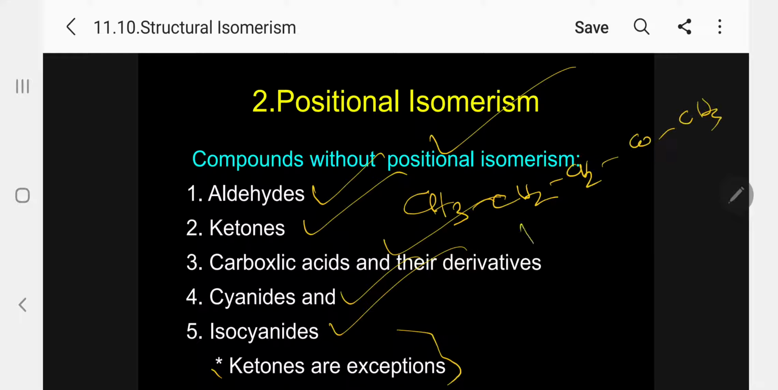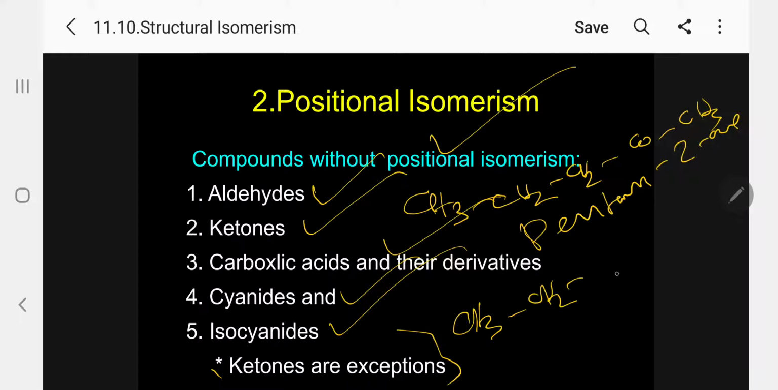This is pentane-2-one, 2-pentanone. Another example, CH3, CH2, 3-pentanone. Kindly follow. 3-pentanone, 1, 2, 3. So, by looking at the name, all the students will think that this is positional isomerism. No, this is not positional isomerism.